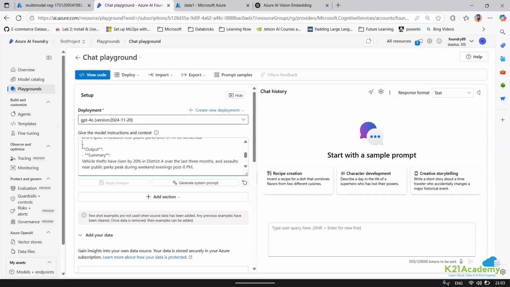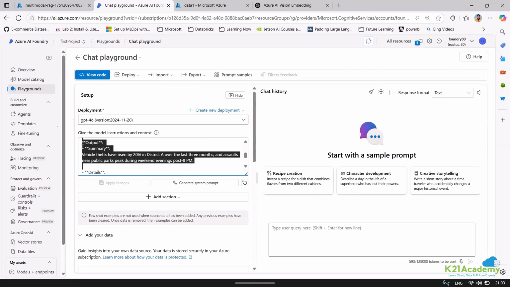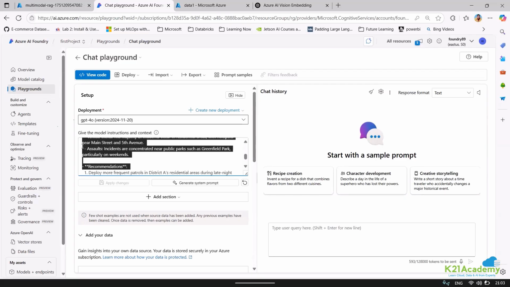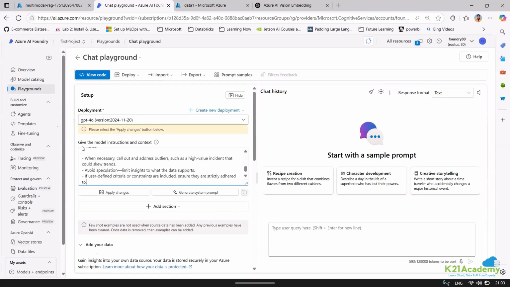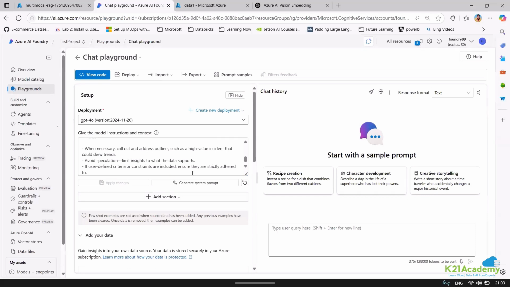Because I already have my data, right? So I'll not use these samples. This is fine, avoid speculation and everything. Now I can just complete. Okay, now if I want to query, we can come from the break and then we'll look into this. Is it okay? I hope that's okay. Yeah.